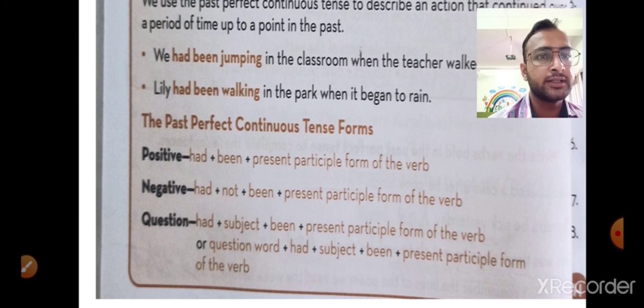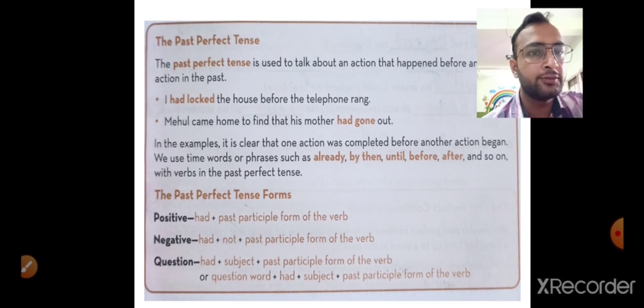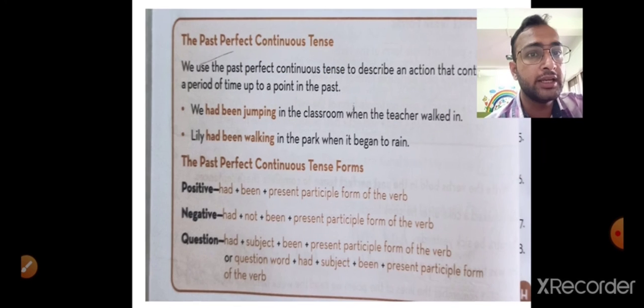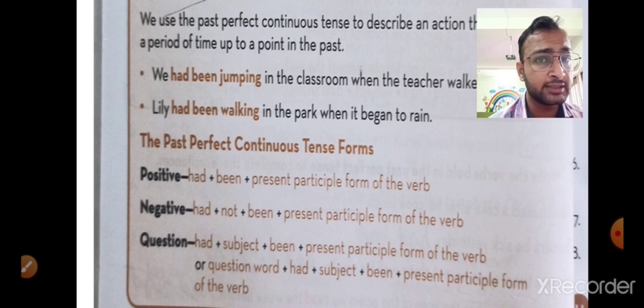In the past perfect continuous form, positive sentences are made with had plus been plus the present participle form of the verb. Please check: before, in the past perfect tense it was the past participle of the verb, but in past perfect continuous it changes to had plus been plus present participle. In negative sentences, had plus not plus been plus present participle.